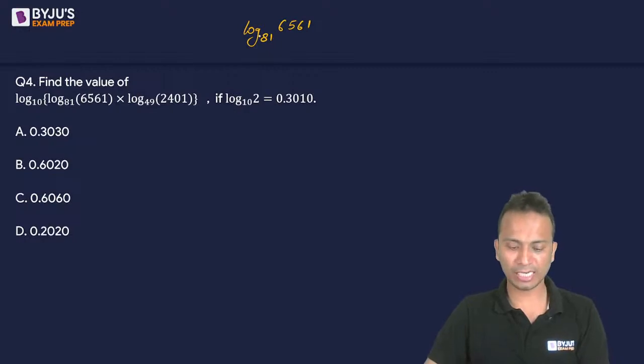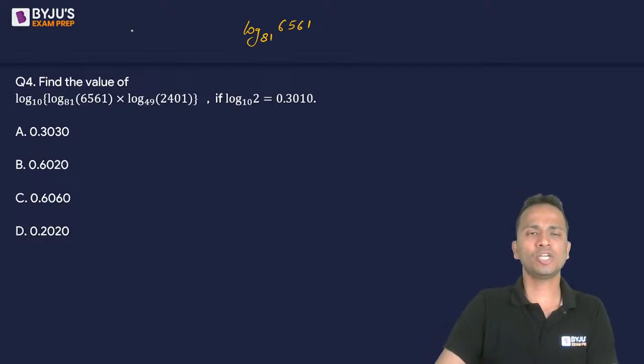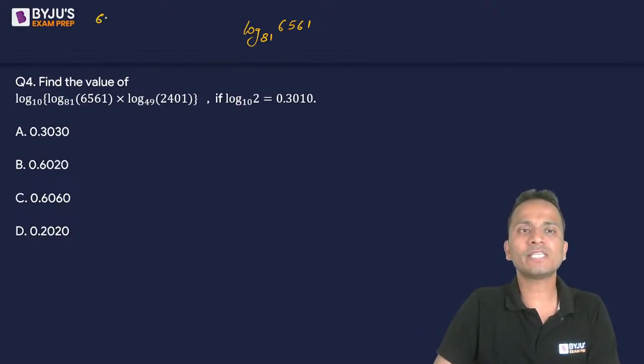All right, Ishank has given an answer. Nice. चलो चेक करते हैं. Now the value of 6561. 6561 का वैल्यू क्या होता है? 9 raised to the power 4. And 81 is 9 square.